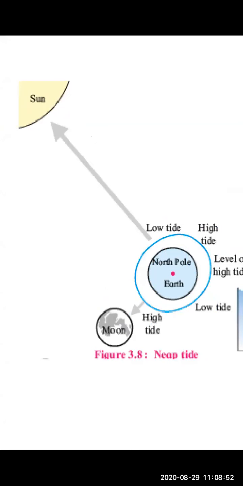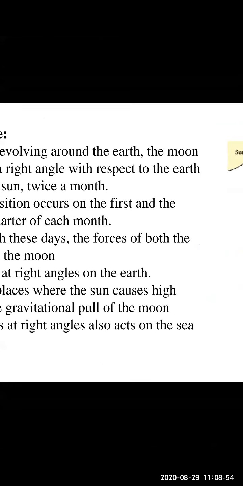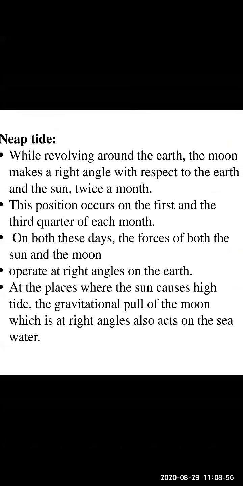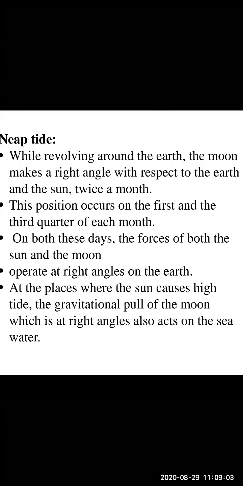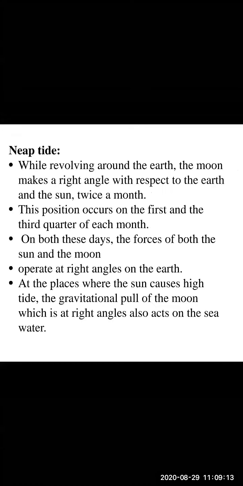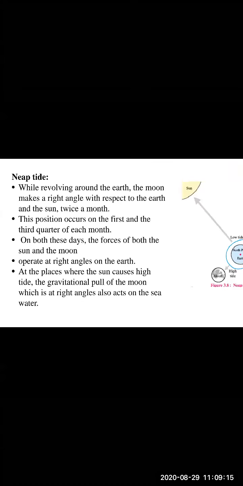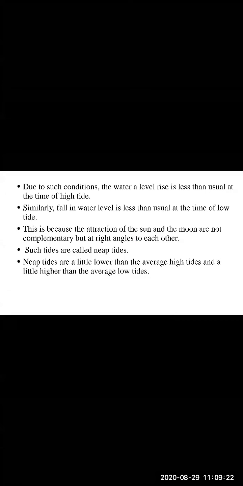Okay, children. So now see here, on both these days, the forces of both the sun and moon operate at right angles on the earth. At the places where the sun causes high tide, the gravitational pull of the moon, which is at right angles, also acts on the sea water. Like I told you, it can be seen in the picture. Now, due to such conditions, what happens? The water level rise is less than the usual at the time of high tide.